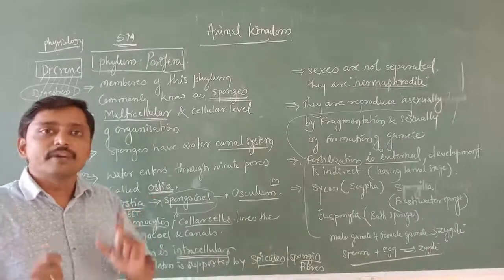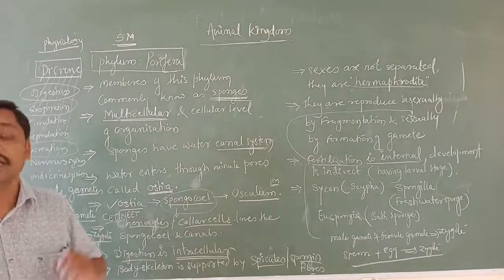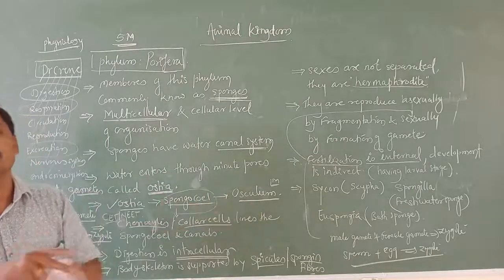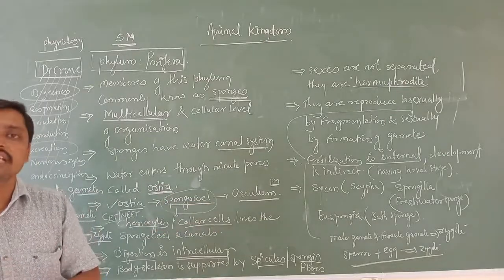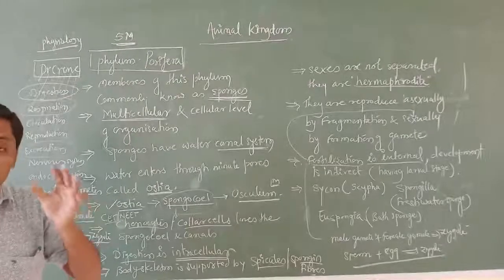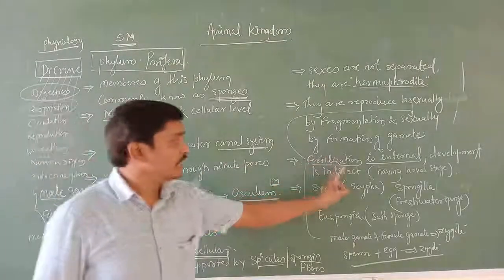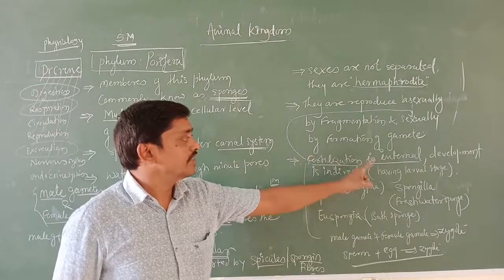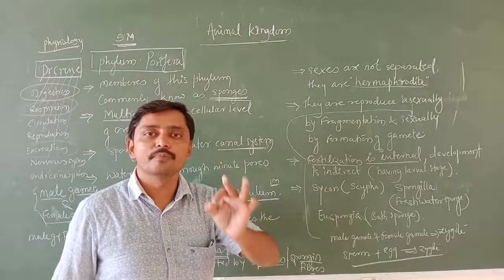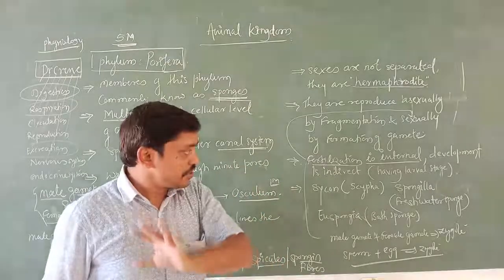Whether the fertilization takes place inside the body of an organism or outside the body of an organism, these two things we mention there. In Porifera, as I have written on the board, fertilization is internal. In the sense, fertilization takes place within the body of an organism, within the sponges.